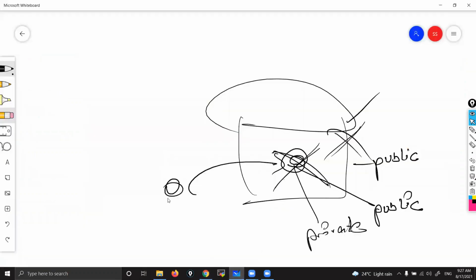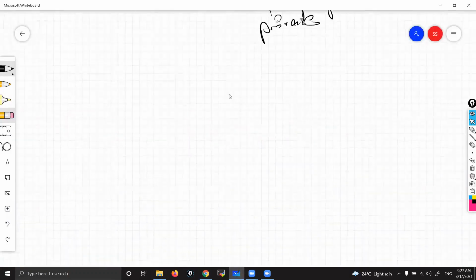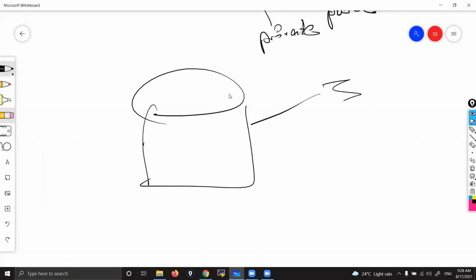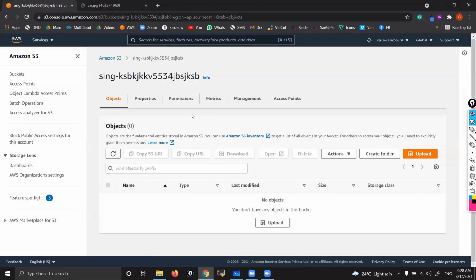At bucket level and object level, we have so many options that we need to discuss. So many options you can see, right? So what we'll do, we'll discuss all those options theoretically today, so that at least you'll understand the purpose of that option and where is the location of that option. And tomorrow onwards, we'll jump into lab session. Tomorrow we'll see versioning, how versioning works, how encryption works, how we enable static website hosting, all those things. So let's try to understand the meaning of each and every option.